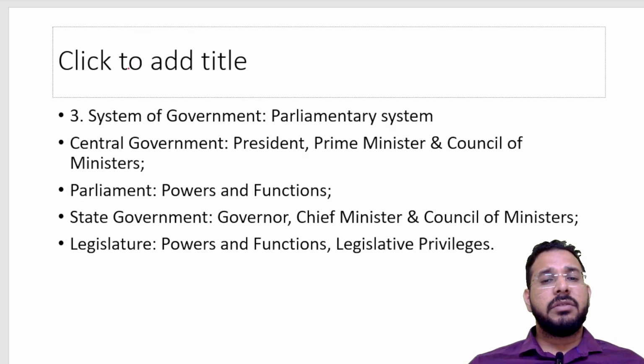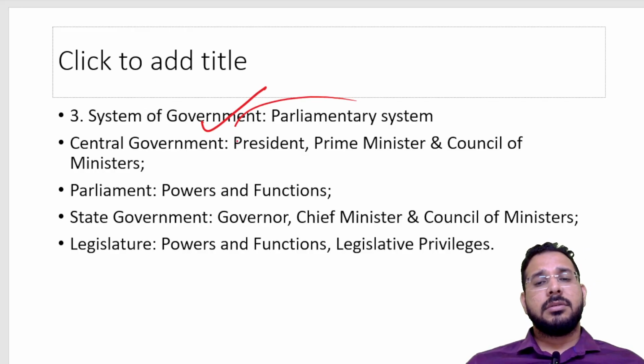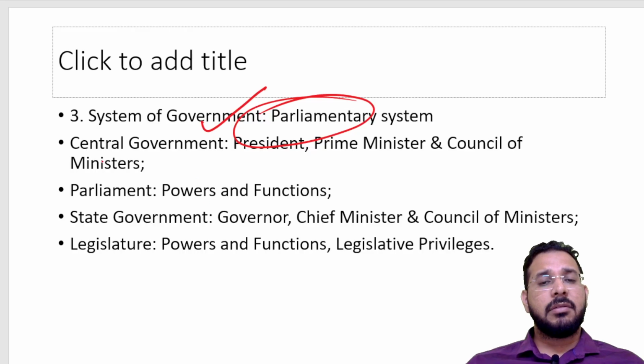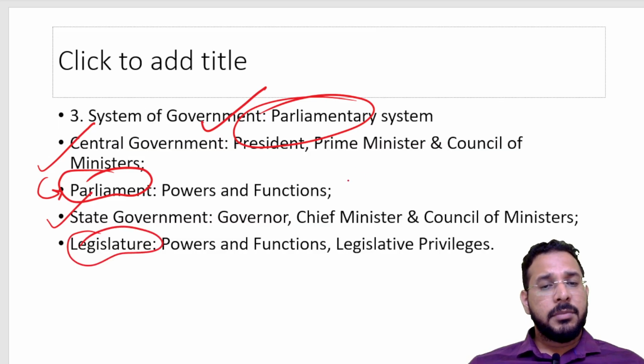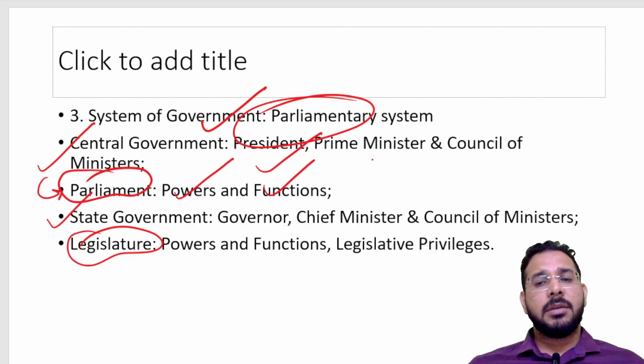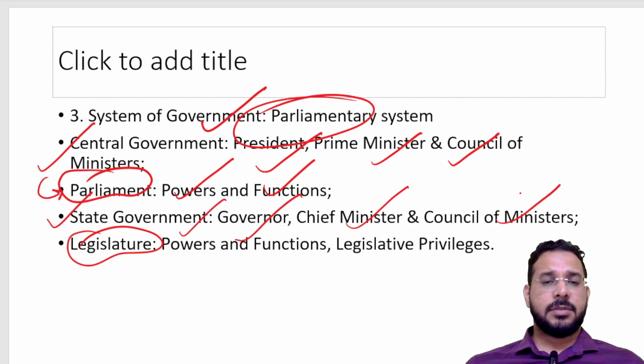In the third unit, we study the systems of government, which is the parliamentary system, where we have central government and state government. In the central government, the system is parliamentary, and in the state government, we have state legislatures. We have to study their powers and functions. In the central government, we have the president, prime minister, and council of ministers. And in state government also, we have the governor, chief minister, and council of ministers.